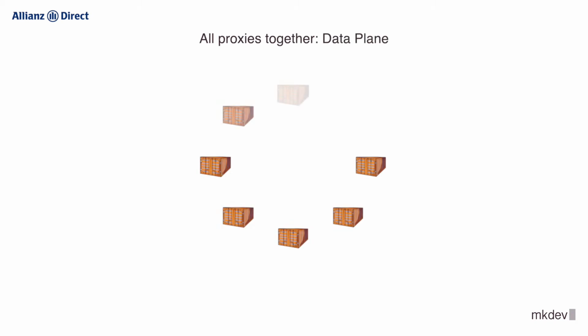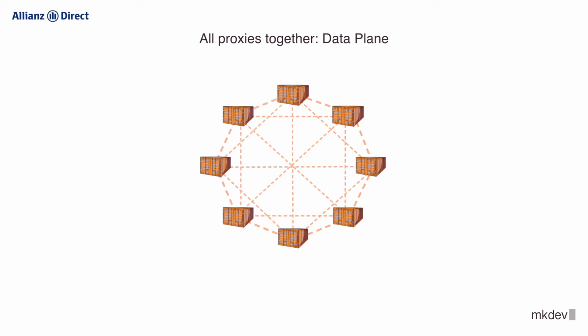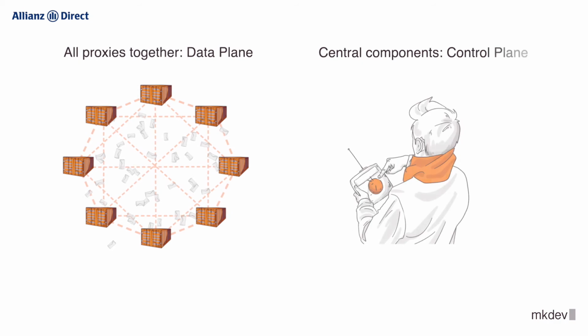The combination of all of these little proxies in your pods is something called the data plane of the service mesh. In addition, there is a central component in each service mesh called control plane. It is the one that configures the proxies, provides a nice dashboard, and handles anything else that requires centralized control. So, on a technical level, service mesh is nothing but a bunch of proxies inside each of your pods, coordinated and managed from a central component.